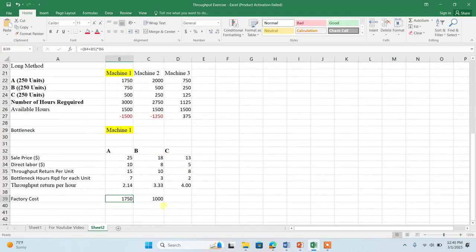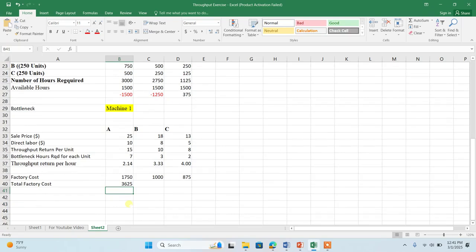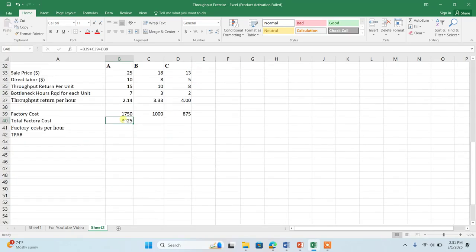So 1000 is the fixed cost of B. Similarly, by using the same formula, the fixed cost of the product C is 875. So the total factory cost, or the fixed cost, if I'm going to produce 250 units, is 3625. Total factory cost is 3625.